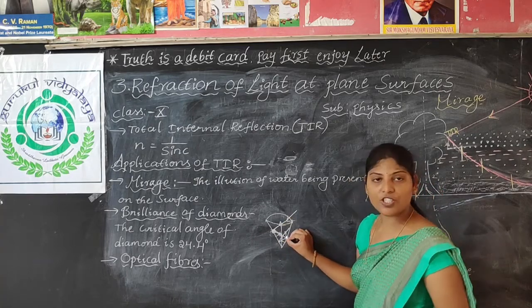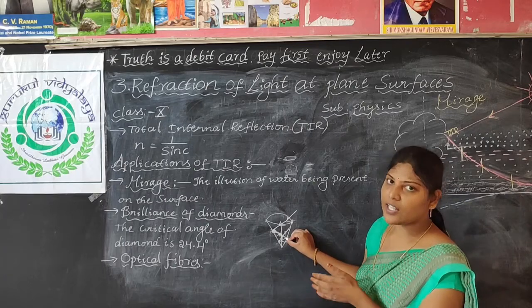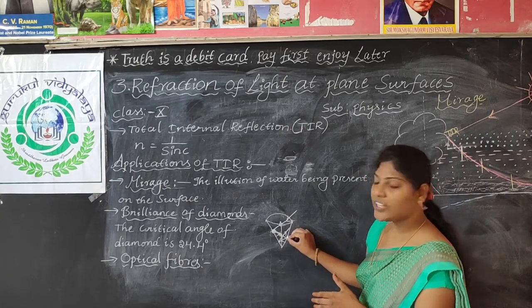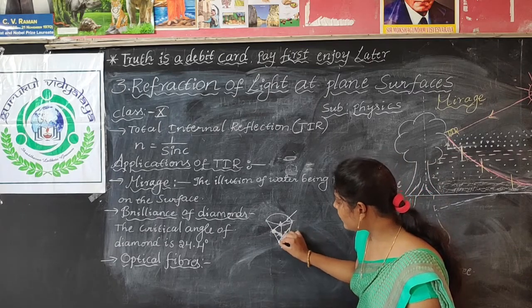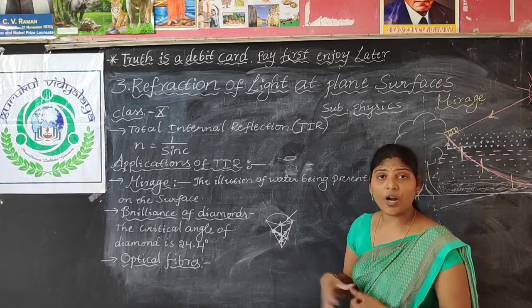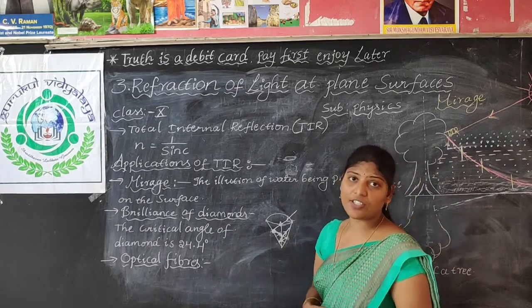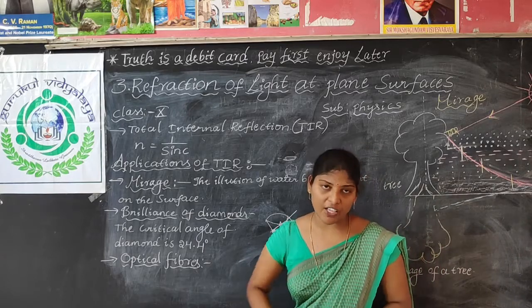Again here at this position, total internal reflection. Here also the light ray will be incident at more than the critical angle, and here again total internal reflection on another surface. Again here total internal reflection. Again here total internal reflection. Here, what happened? When light enters the diamond, it undergoes many total internal reflections.